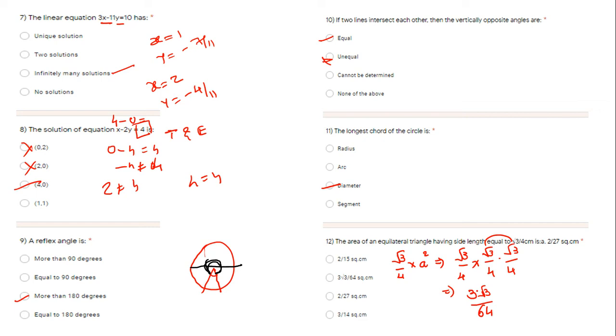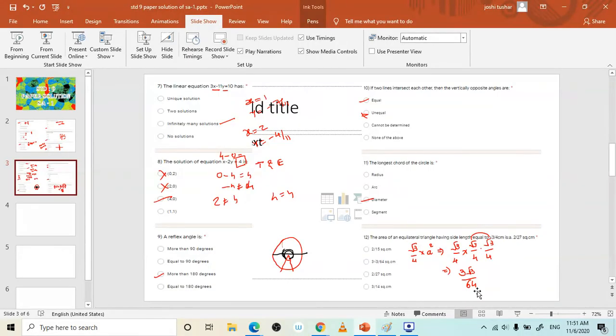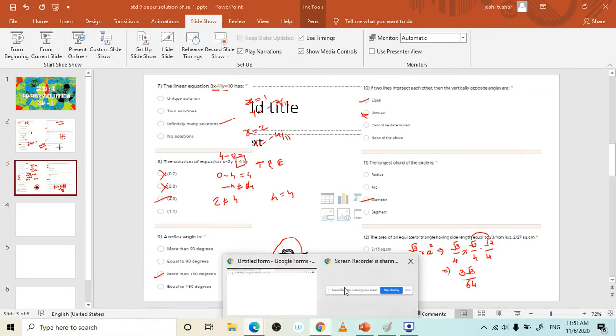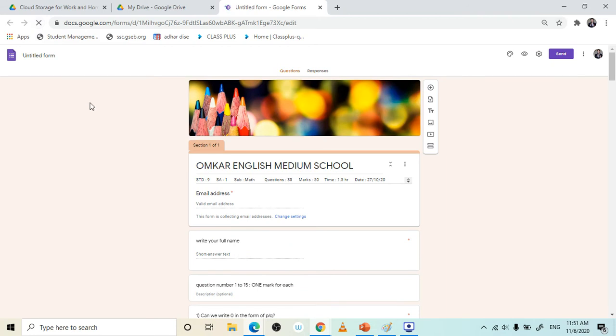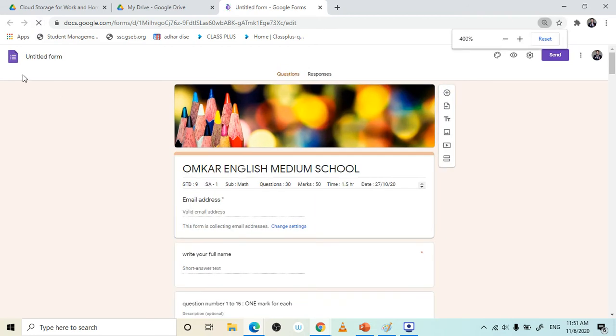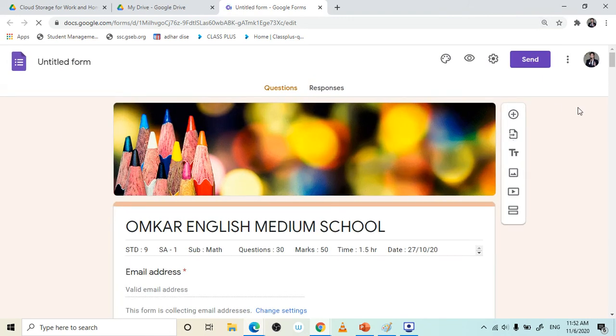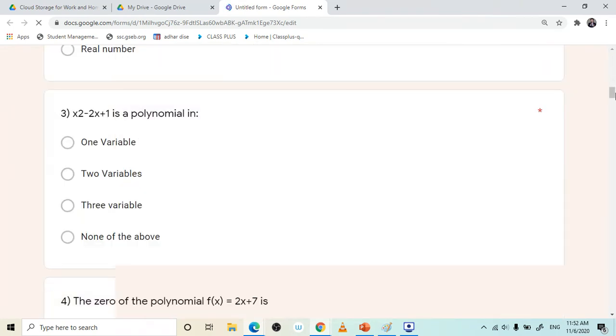Now the next question. Up to 12 questions we have completed, and now see, this is question number 13. Actually, up to the 12th question I have made the PPT. Now see the 13th question.